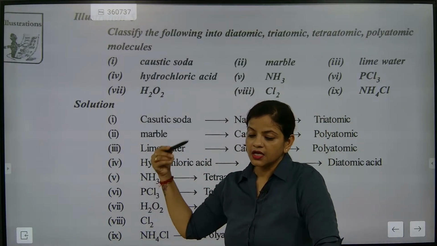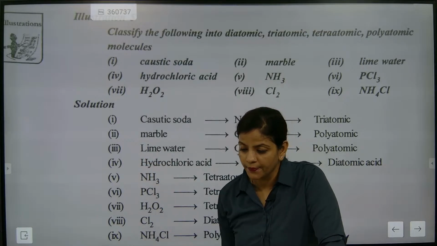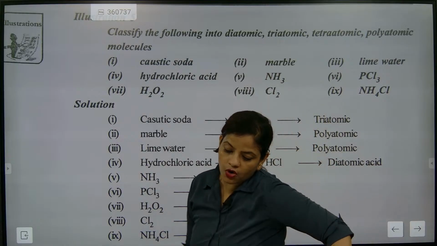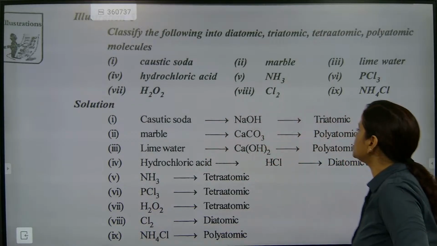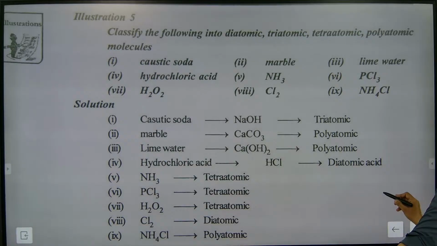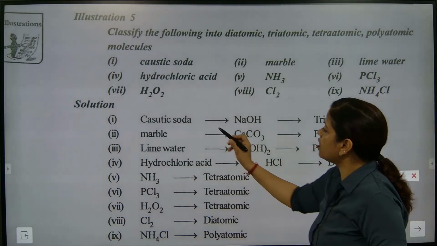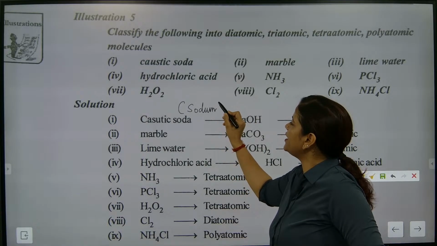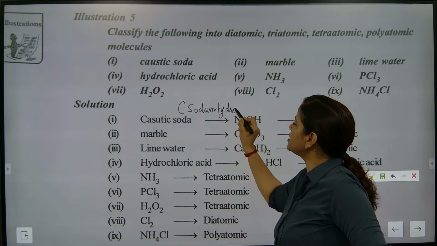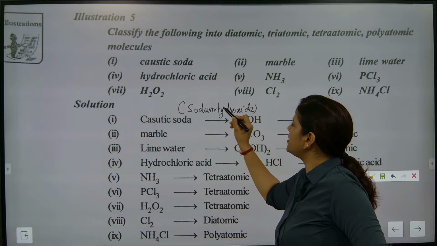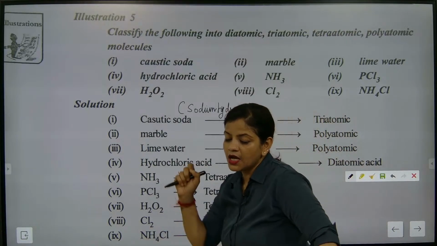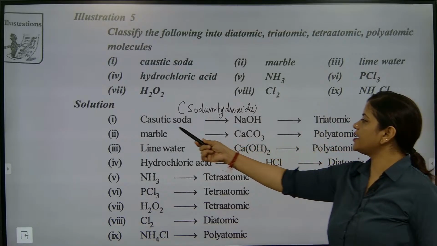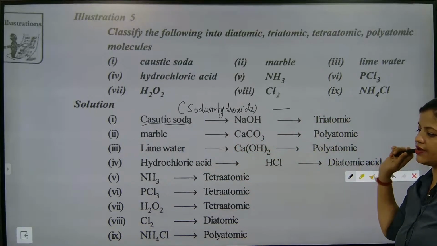Caustic soda, formula NaOH, is called sodium hydroxide. Caustic soda is also called what? Sodium hydroxide. Just note down this one. Caustic soda is considered as sodium hydroxide.